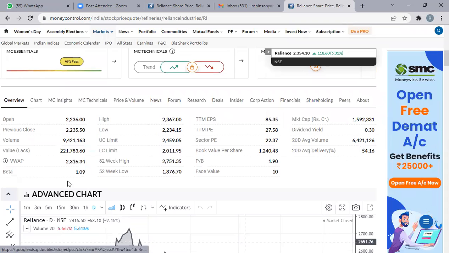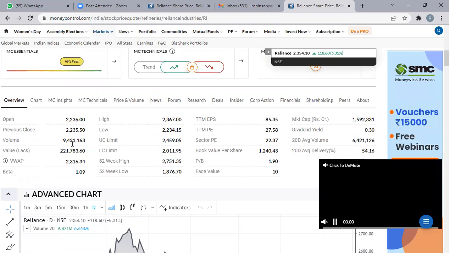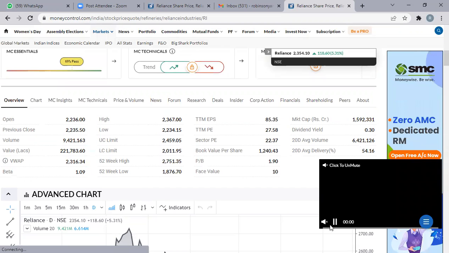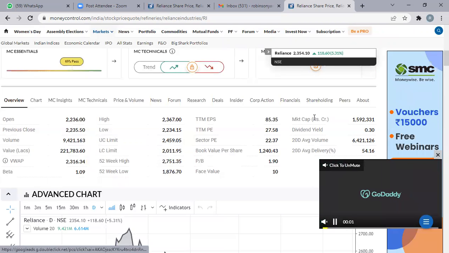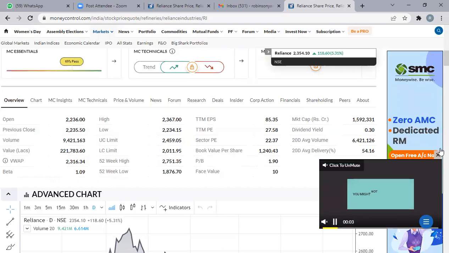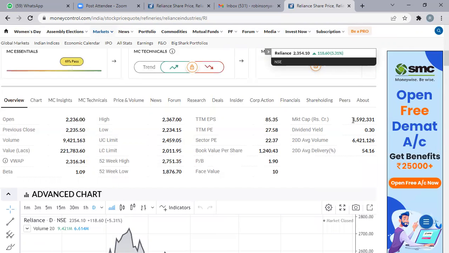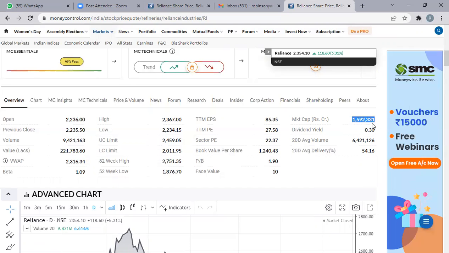You have all the details here: opening, volume, VWAP, weighted volume, so many things. See, market cap, here you have market cap. You are able to see my screen now. So what is the market cap?